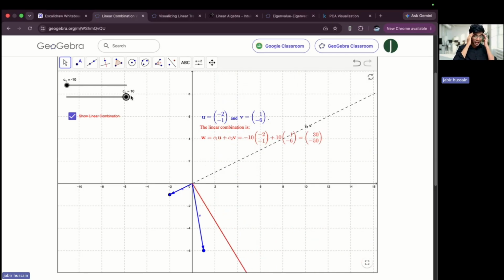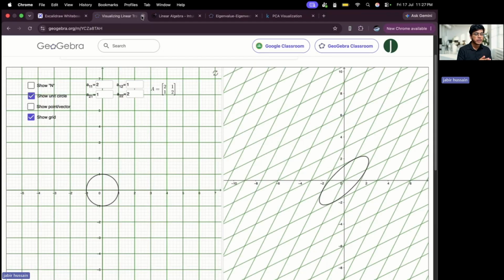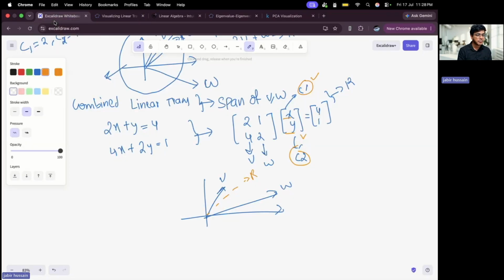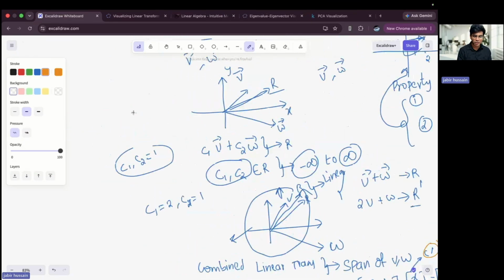Sorry, not linear transformation, linear combination, my bad. This is how a linear combination looks. You are adding two vectors, getting a resultant, and then you are again changing the length of one of the given vectors by scaling it or making it smaller. And whatever answer you're getting, you're just noting it down. So this is how we describe the meaning of linear combination.